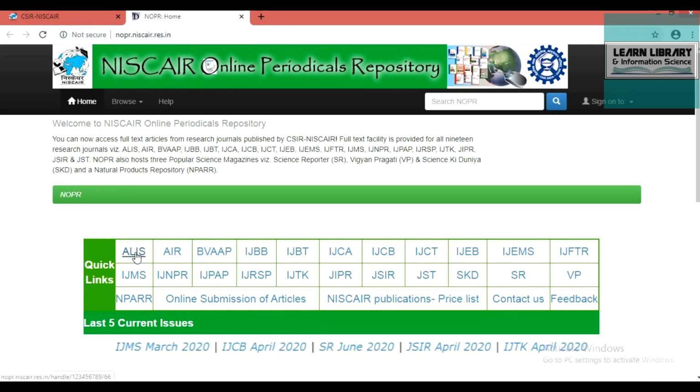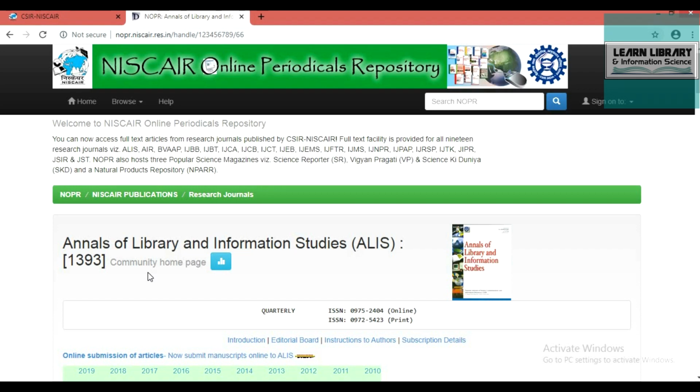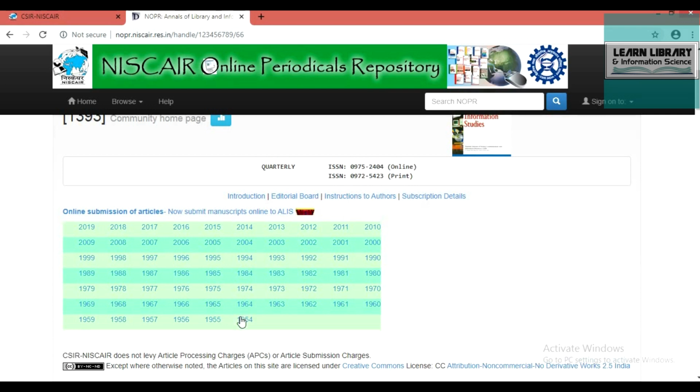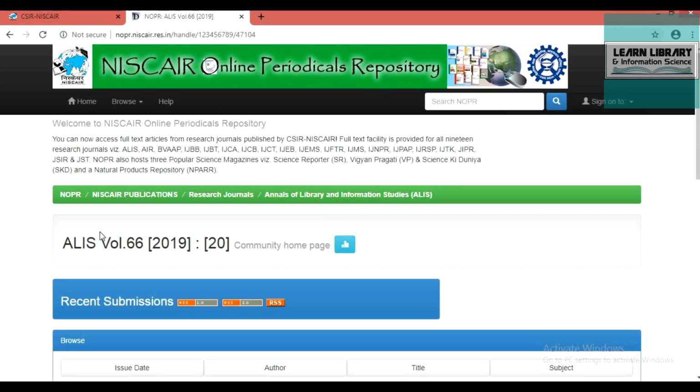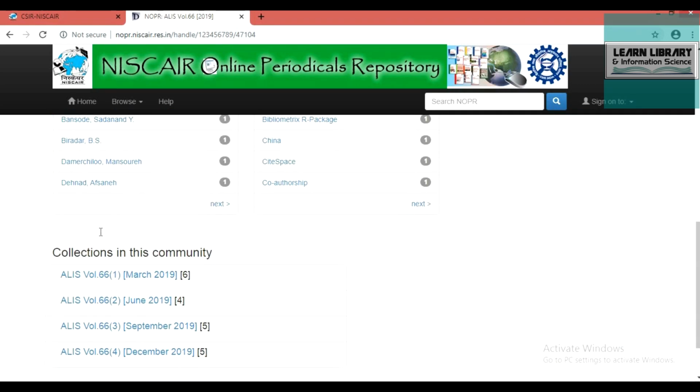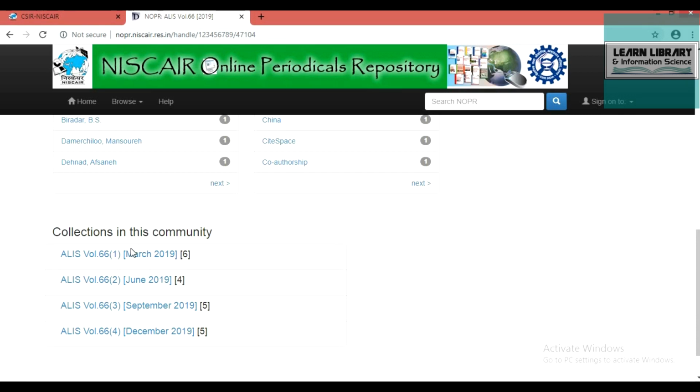For example, we take ALIS. ALIS is Annals of Library and Information Studies. To access this one, we have to click on ALIS. It will open up the page of Annals of Library and Information Studies. All the publications of this journal are arranged year-wise from 1954 to 2019. Let us, for example, go to 2019. If you go to 2019, you have to click here. After clicking here, it will take us to the page where you can access the articles published in 2019.